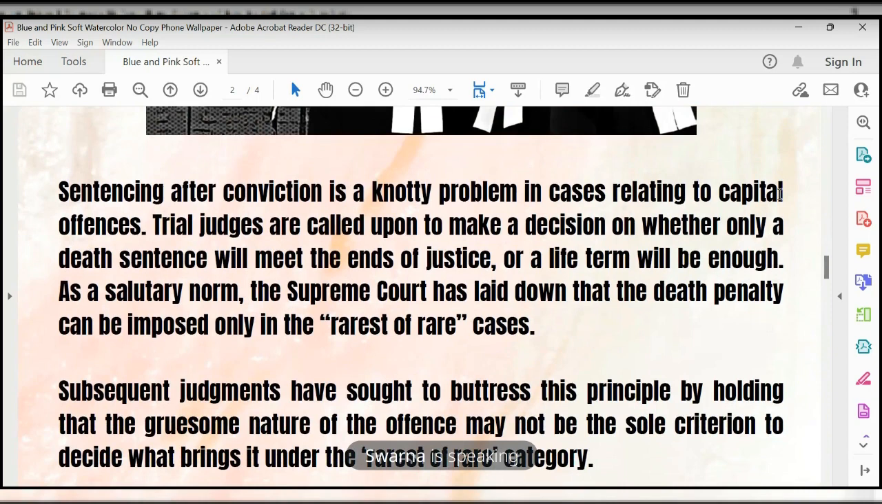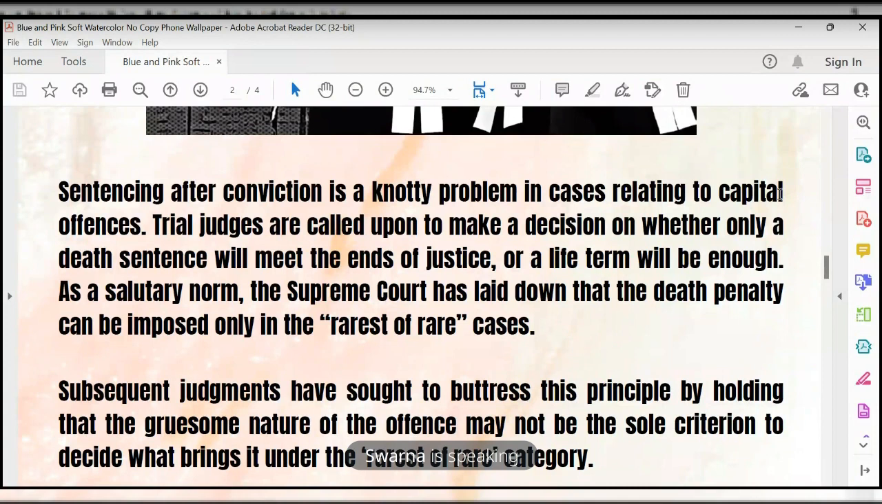Sentencing after conviction, meaning after the announcement of conviction of the offender, is a knotty problem in cases relating to capital offences. If a person is to be given the death penalty, it is not a silly matter because it is death related. So it is a knotty problem to declare the death penalty. A knotty problem means a problem which is hard to solve.